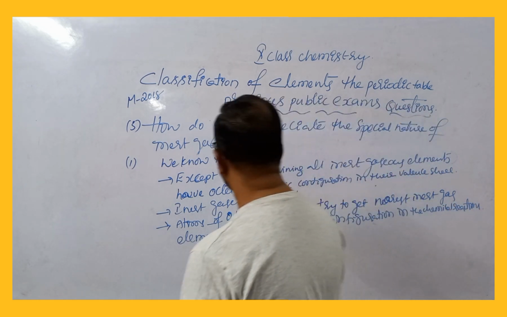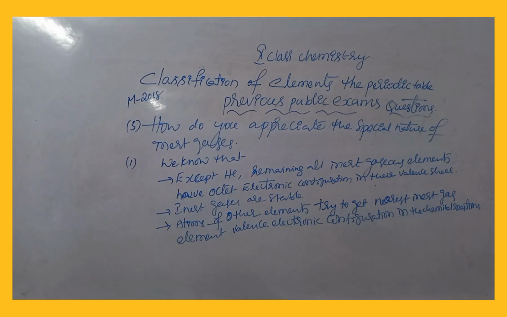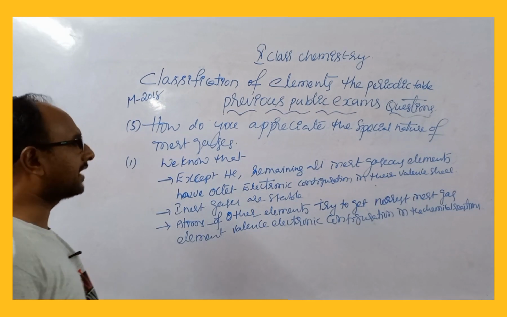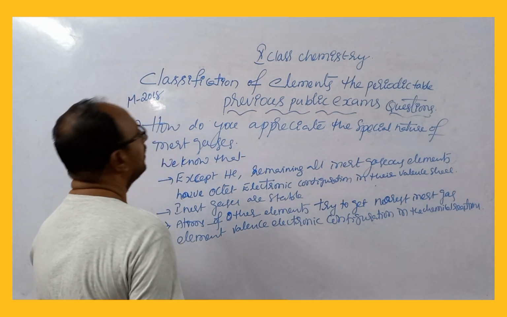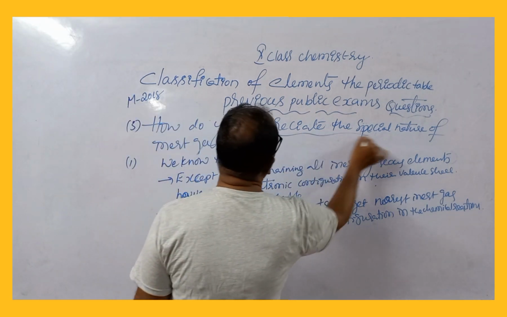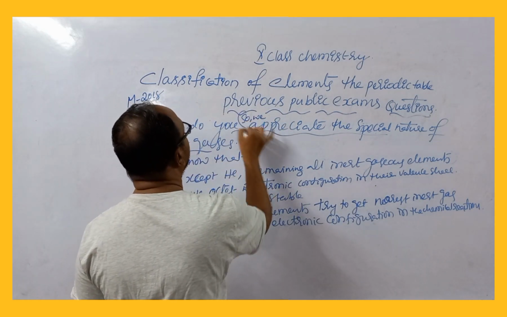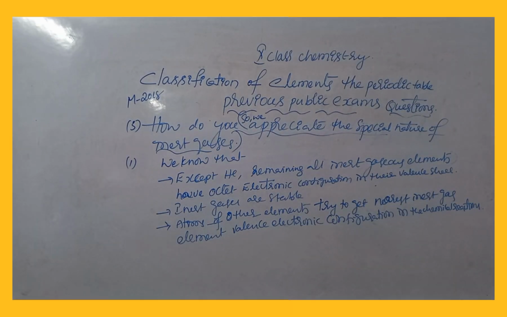So atoms of other elements like oxygen, calcium, magnesium, chlorine, all try to get the nearest inert gas element's valence electronic configuration in chemical reactions. So we appreciate the special nature of inert gases. This is the answer for this question.